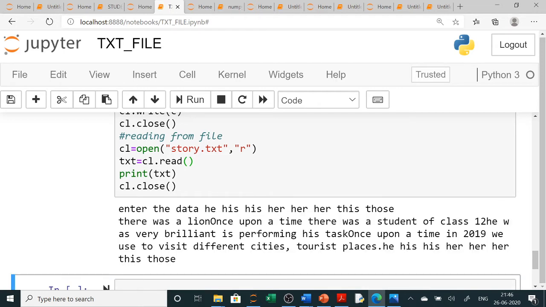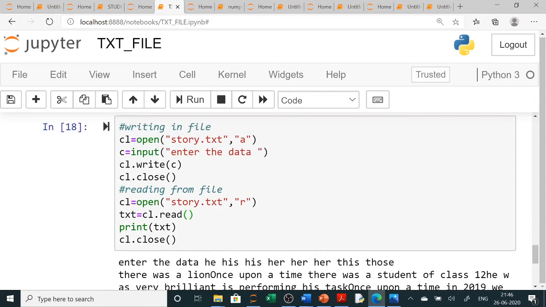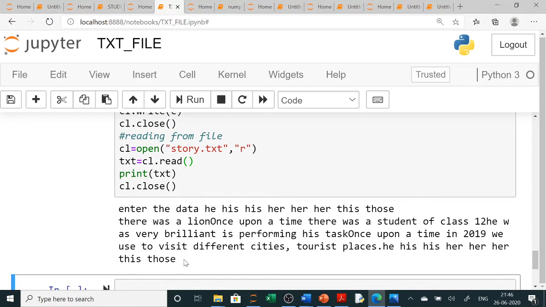When I press enter, the story was already written, there was a line, the whole story was already written. I have added to it since I have used A for append. Append means it will add at the end. So whatever I have written just now, you can see it is added at the end.